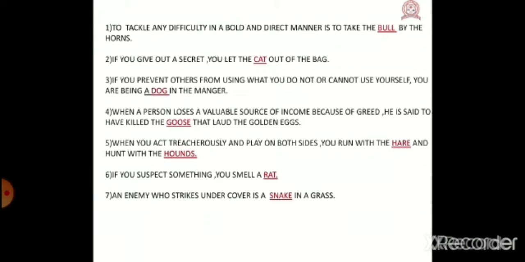Number 3, if you prevent others from using what you do not or cannot use yourself, you are being a dog in the manger.